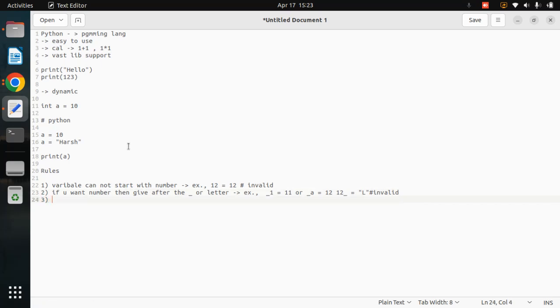And the third very basic rule, always keep the variable name short. Why? Because we already have a big value. Why are you using the variable? Because we don't want that value again and again. That's why I'm using the variable name. So always prefer, you can directly mention a, any alphabet, or you can mention a b c equal to something like that. This is also a possible way to declare the variable.